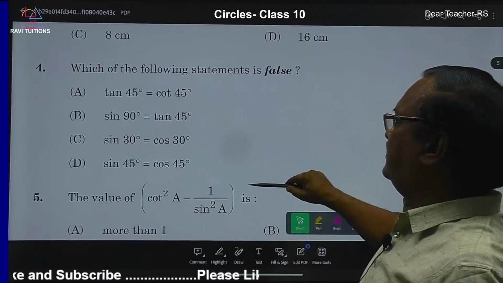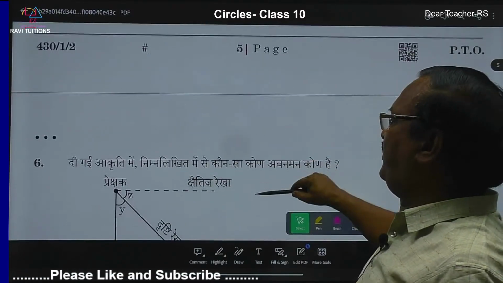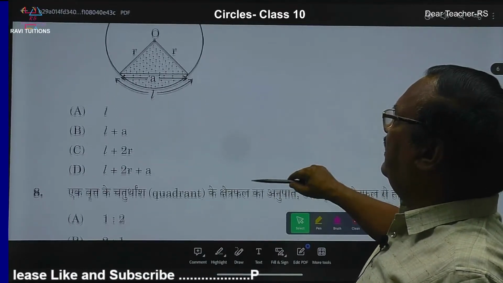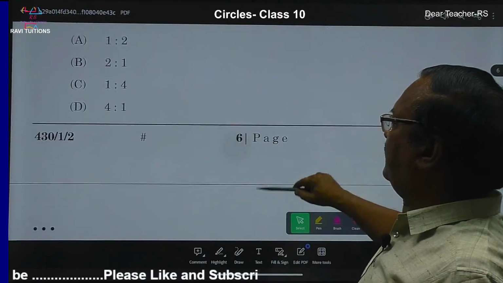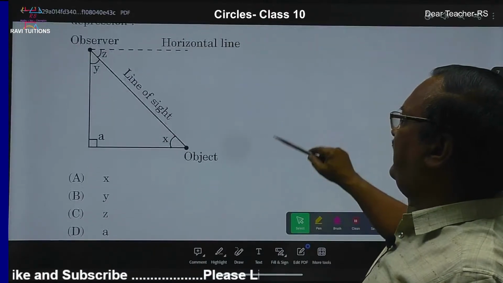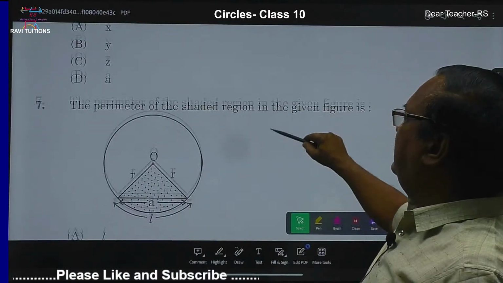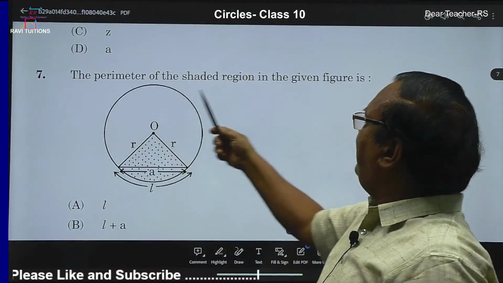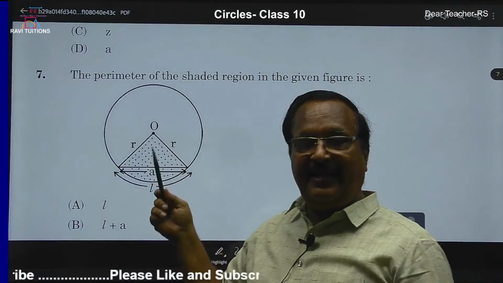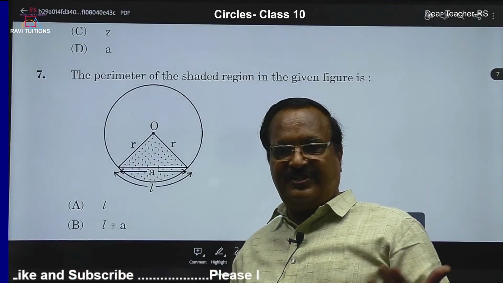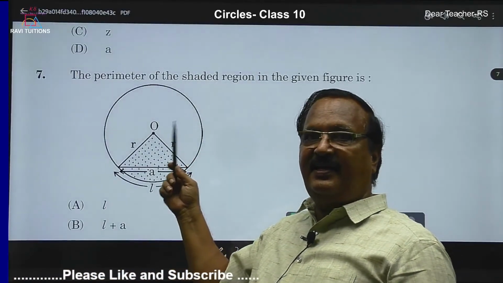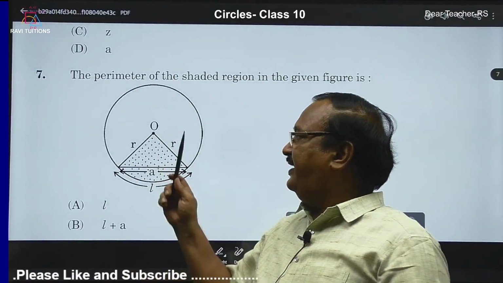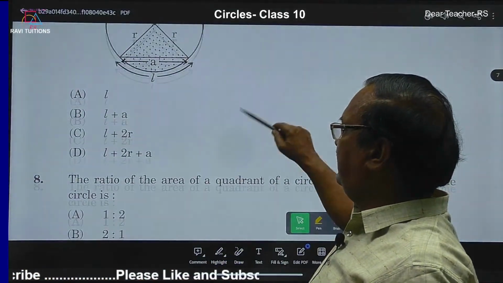The fourth question is not from this. So many questions won't be coming because it is the smallest chapter. You won't be getting so many questions on circles. Now don't think that this is from circles. The perimeter of the shaded region, perimeter, area, these things come under mensuration. This is areas related to circles. It is not from the circles chapter.